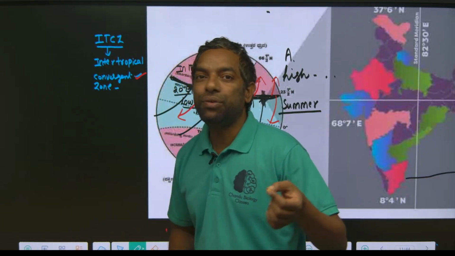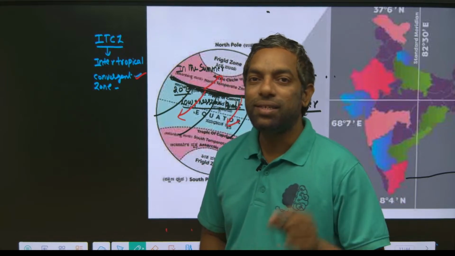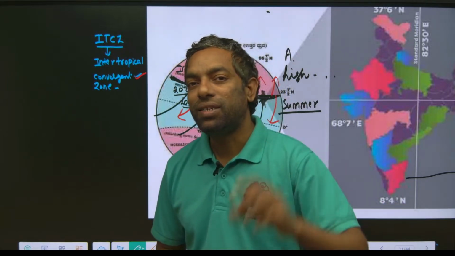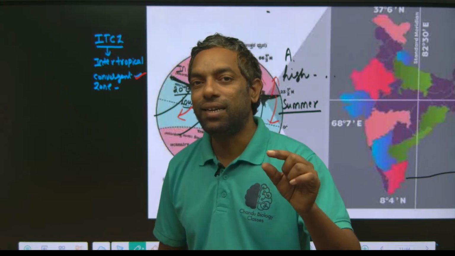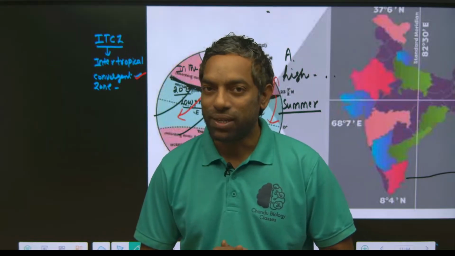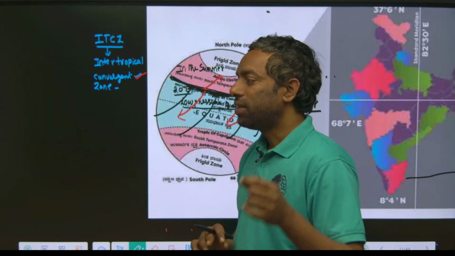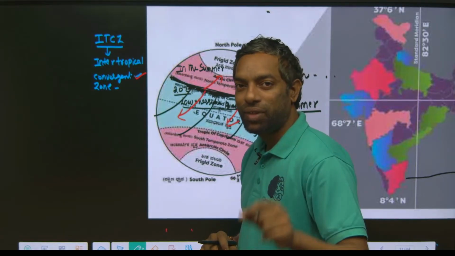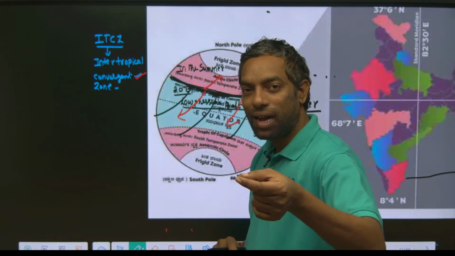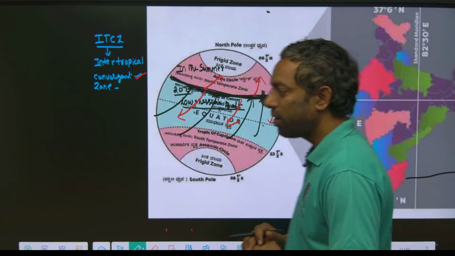They can ask you which countries this intertropical convergence zone, ITCZ, crosses, how many countries it can cross. This is a previous year UPSC question, guys. There is a place, Brazil, at the same latitude as the Indian ITCZ.